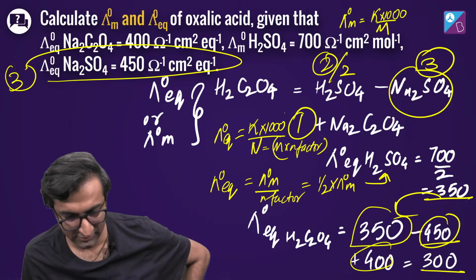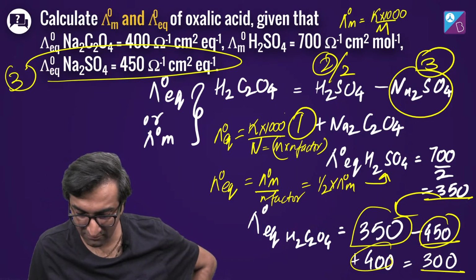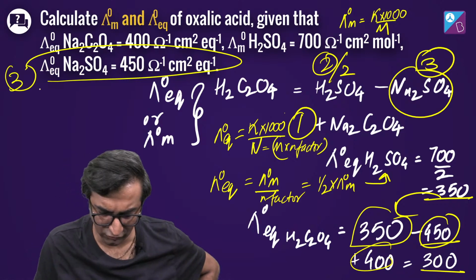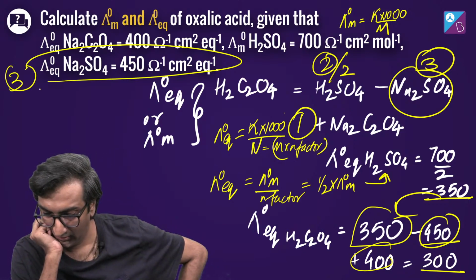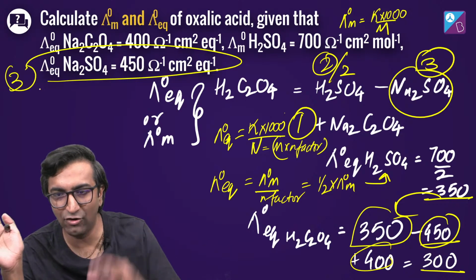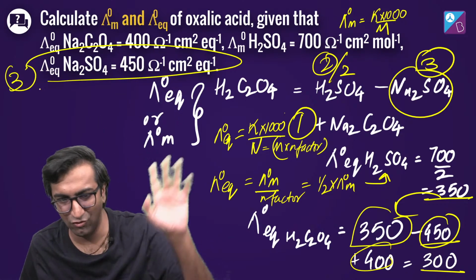Got it? बस हो गया खत्म, और क्या बचा है? Now to get lambda naught m, इसका तो सेम ही होगा. Lambda naught m कैसे निकाले अब क्या करें? Now it's simple, no? I don't have to recalculate any of this. फिर से I don't have to convert all of these. I can if I want, but I don't have to do that.